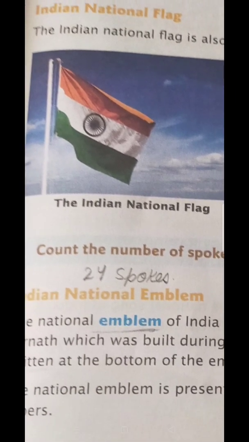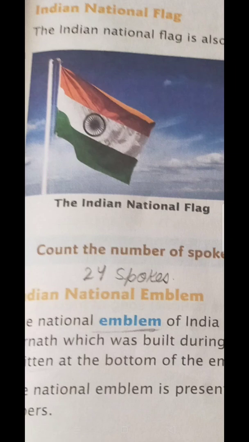The middle one is the white color, and white represents truth and peace. Truth and peace means सच्चाई और शांति का प्रतीक. It teaches us that we should always speak the truth and always maintain peace in our country.